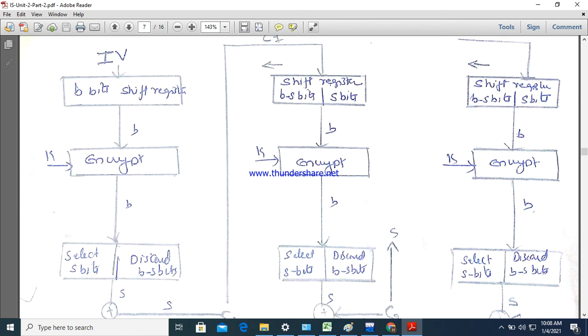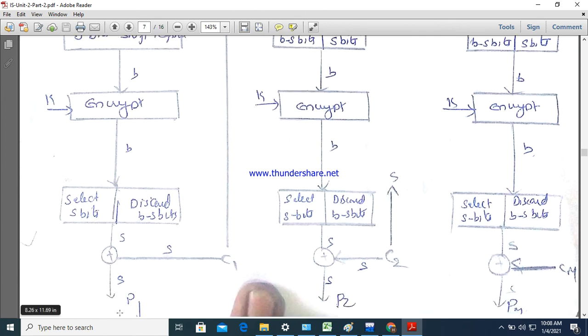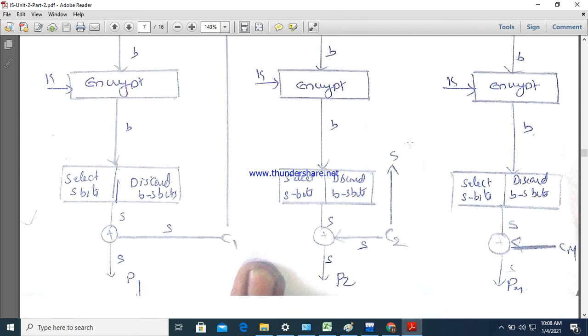That is why it is called cipher feedback. What is the difference from the previous one? There, the plain text is XORed with these s bits, generating the ciphertext. Here, the s bits are XORed with the ciphertext s bits to generate the plain text. Yes or no? That is the common thing. Clear? S bits XORed with the ciphertext generate the plain text, and this ciphertext itself is given as the input to the next level. Like this we proceed, and the plain text stream will be generated. Why am I saying stream?